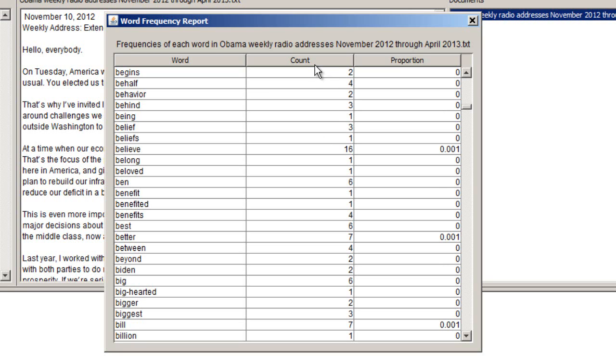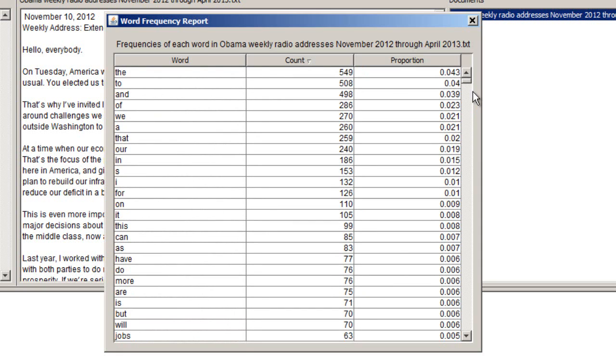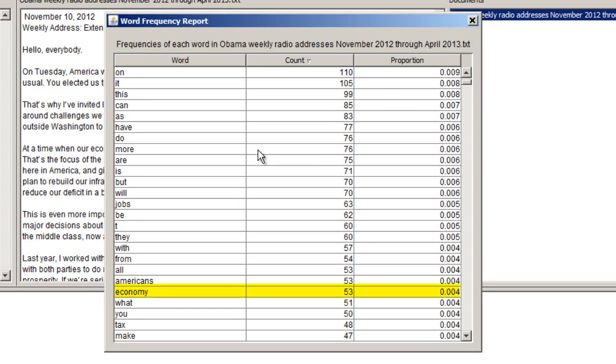If I double-click on the top of the count column, for example, then it sorts those words from the most frequently uttered words to the least frequently uttered words. And as you might expect, all of the linking words and the articles like a, an, and the, and so forth, those are the most common words. And you have to scroll down a little bit, but fairly quickly, I can see, for example, economy. That happens 53 times in the series of documents, and that would indicate that economy is a fairly common theme in these addresses.